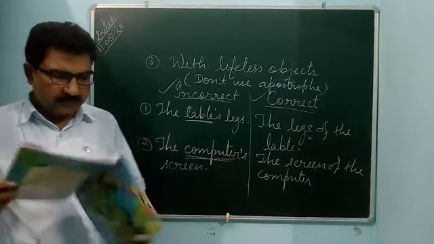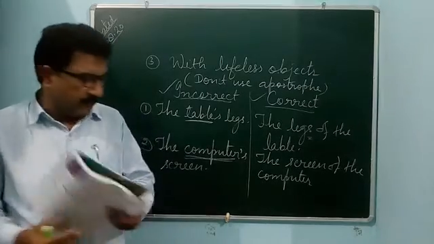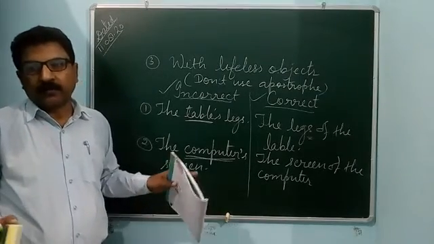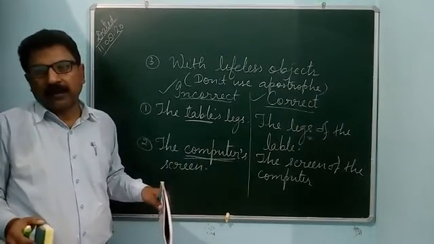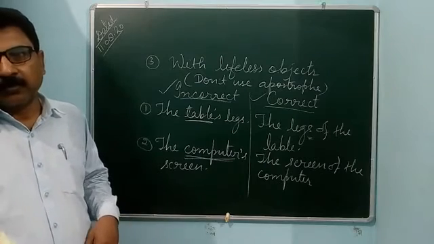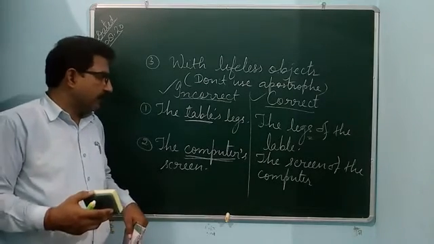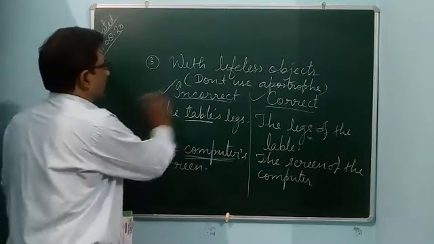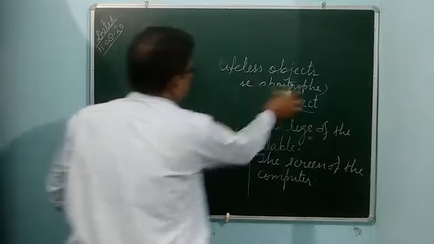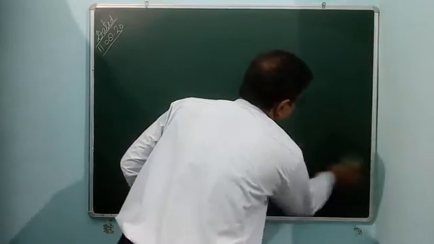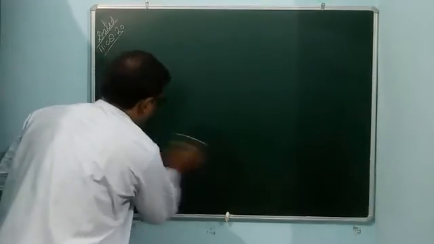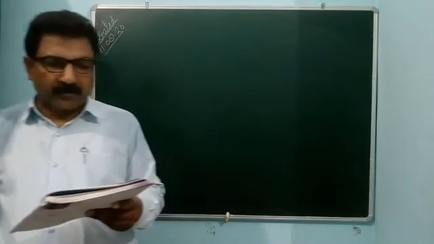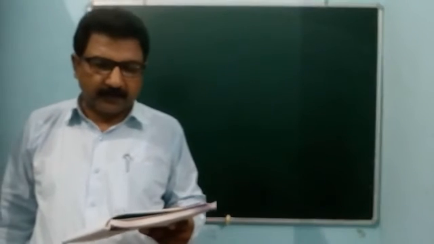After this, exercise first is given. So I hope you are trying to understand the chapter, and when you watch the video, you try to understand what I have written on the board. So next, exercise first, what is given? Rewrite the following sentences after putting an apostrophe at the right place.